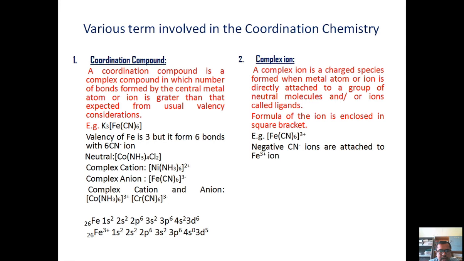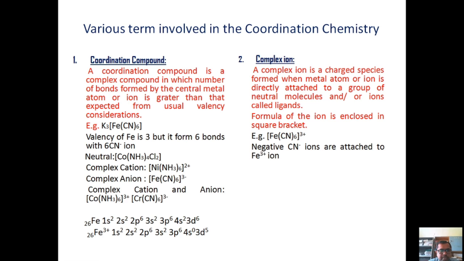That means this orbital becomes half-filled. So automatically the half-filled orbital has certain stability, so the valency of this metal is 3. So what we expect is that Fe should not form bonds greater than 3. But in actual practice, it forms 6 bonds with 6 cyanide minus ions. So such a type of compound, where the number of bonds formed by the central metal atom is greater than that of the usual valency consideration, is called a coordination compound.